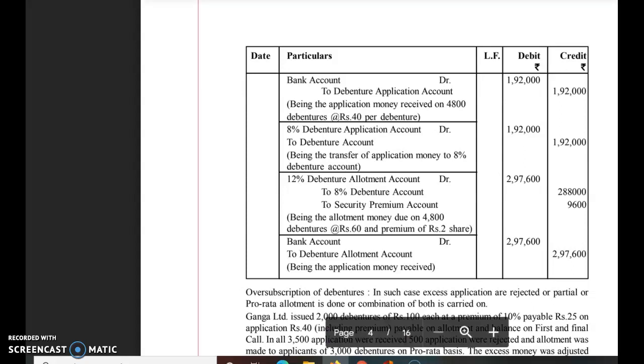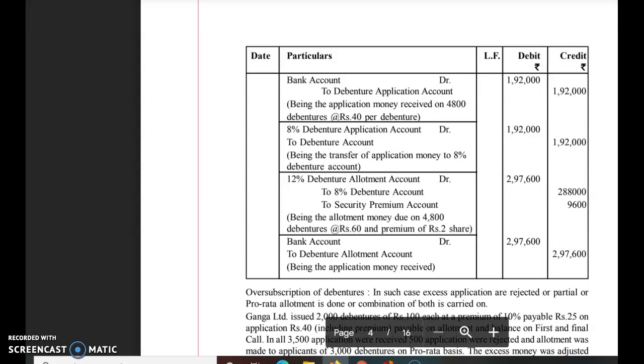Likewise, in case of the issue of shares, the issue may be fully subscribed, undersubscribed or oversubscribed. There may also be a case with reference to debentures, that debentures may be fully subscribed, undersubscribed or oversubscribed.